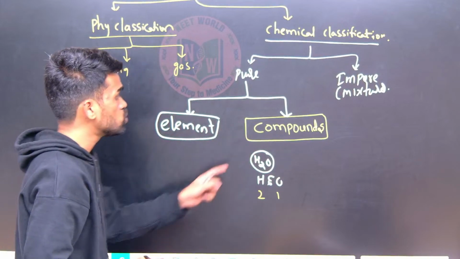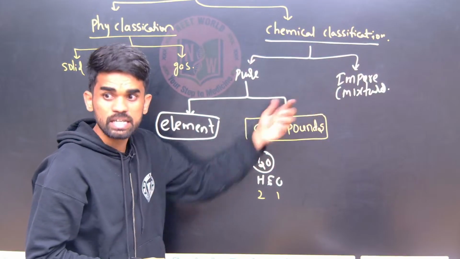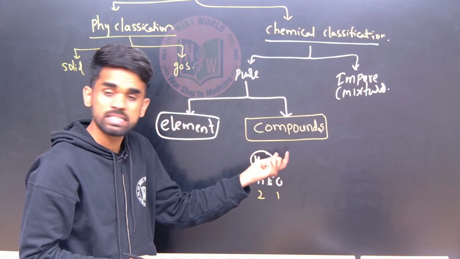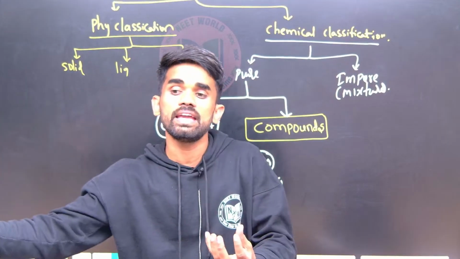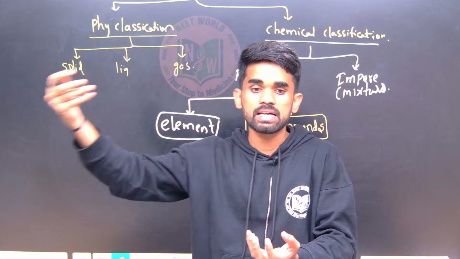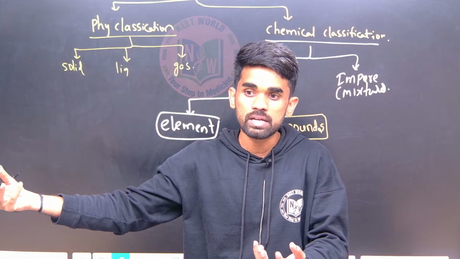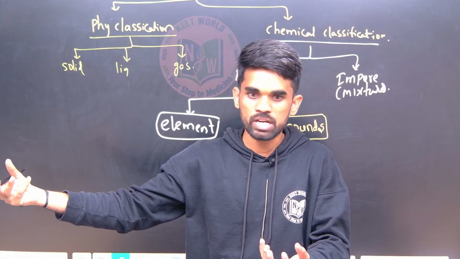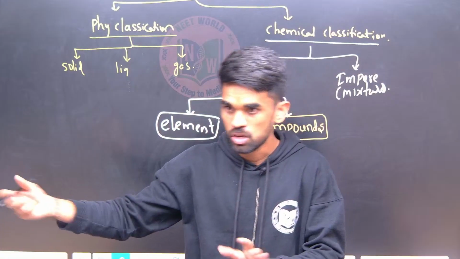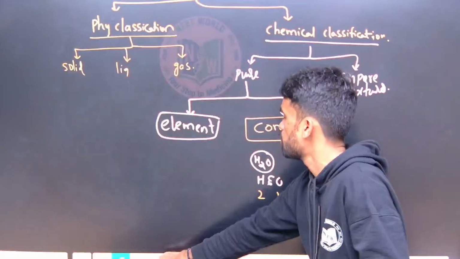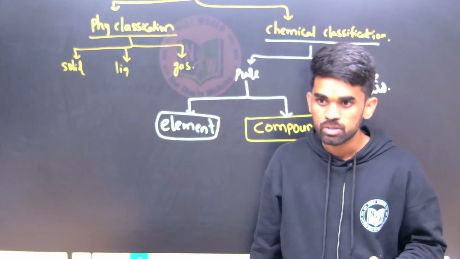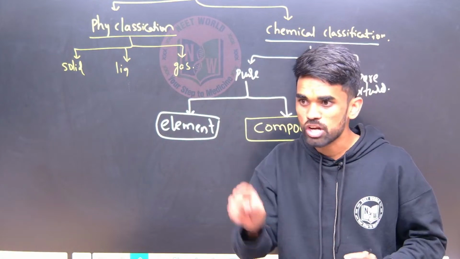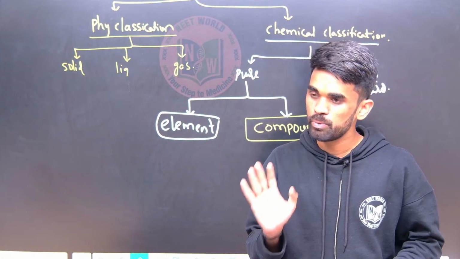So you should not say this is a mixture. It is a compound; water is a pure compound. Now if I add any external things to the water, something like salt, it becomes a mixture, it becomes impure. So water is a pure compound, and you can take anything else. Sugar, if I say sugar, is it pure or impure? It's a compound, which means it is a pure substance.